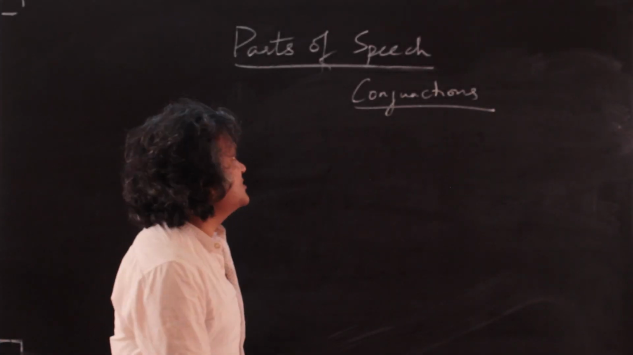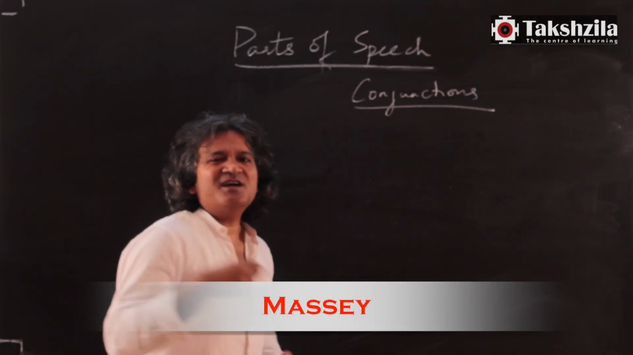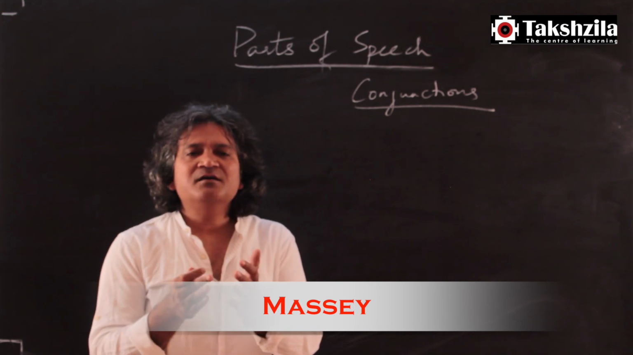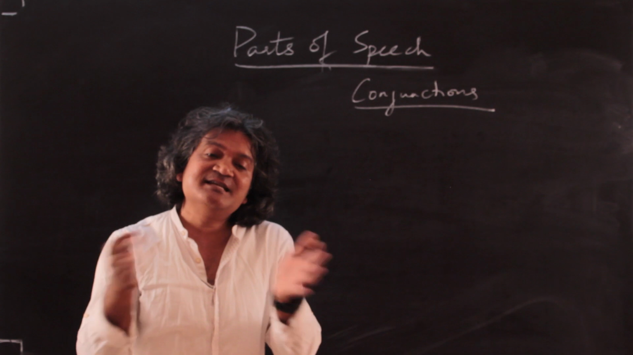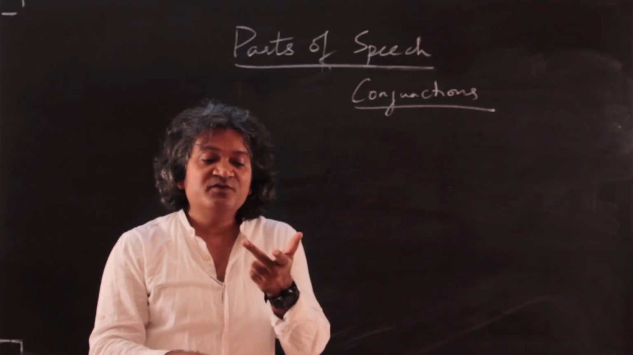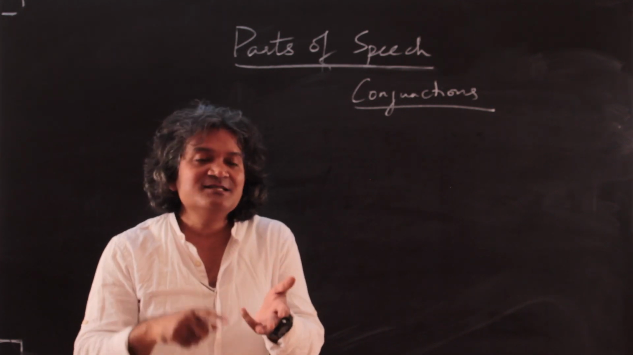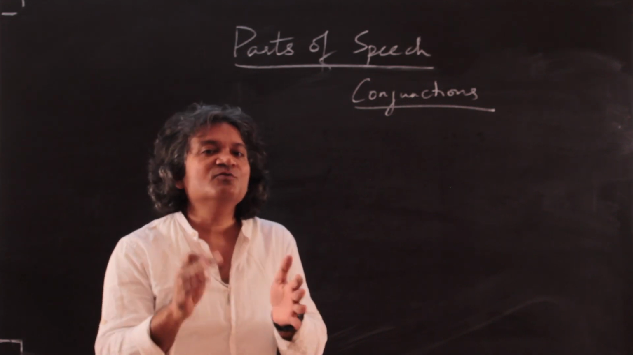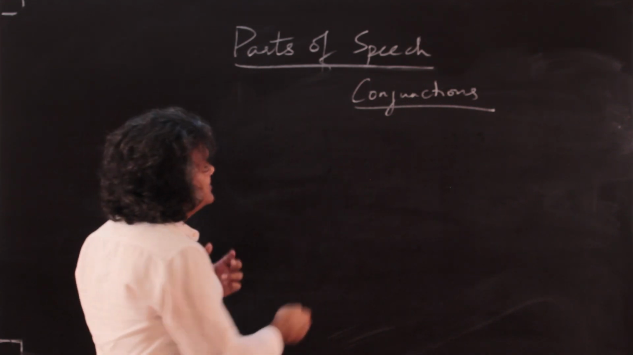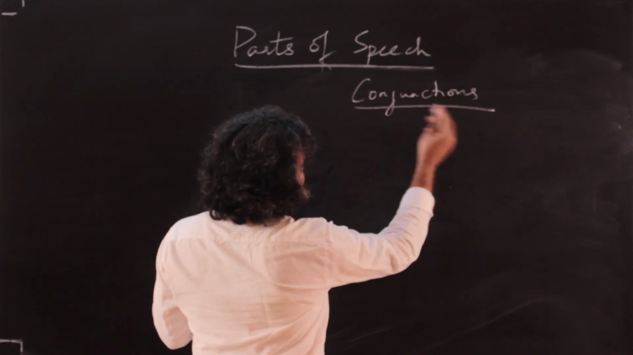The next part of speech, conjunctions. What are conjunctions? Conjunctions basically are little words which join parts of a sentence or even sentences. So they join words, they join phrases, they join clauses, and they join sentences. Now, if you don't know what phrases and clauses are, don't worry, that is what we are going to do in another lecture. So, conjunctions join.